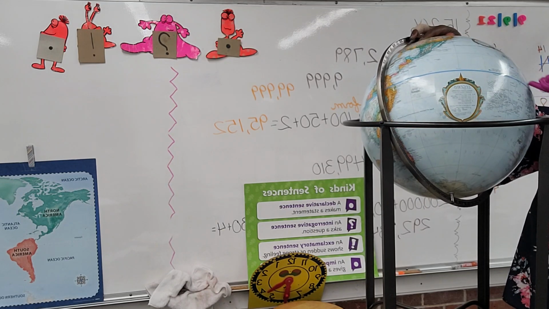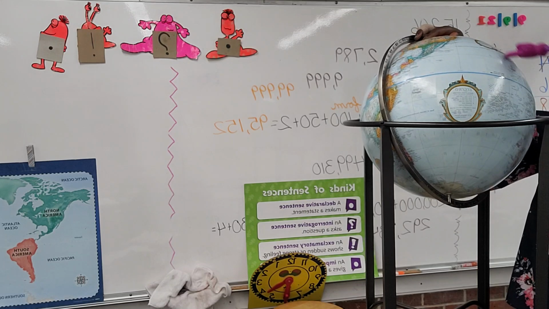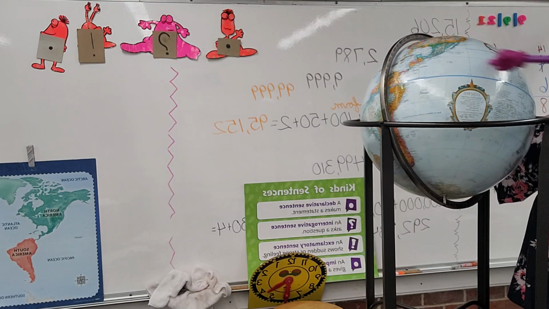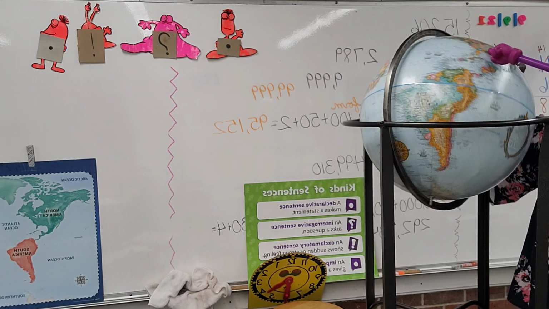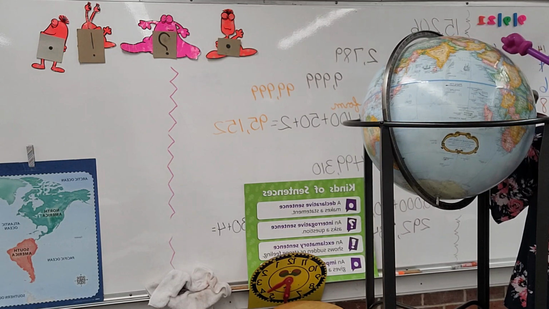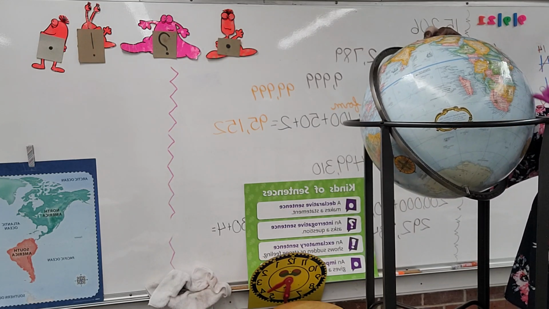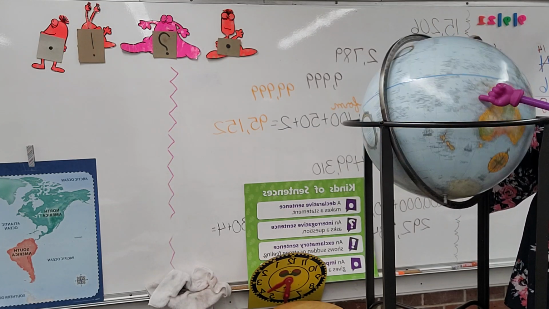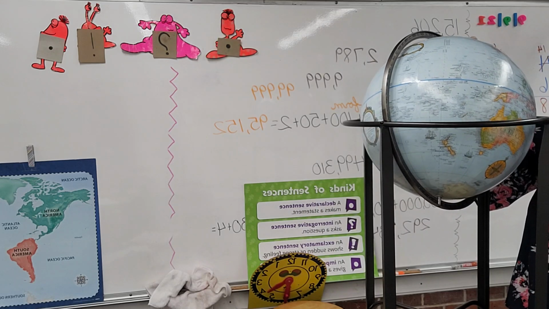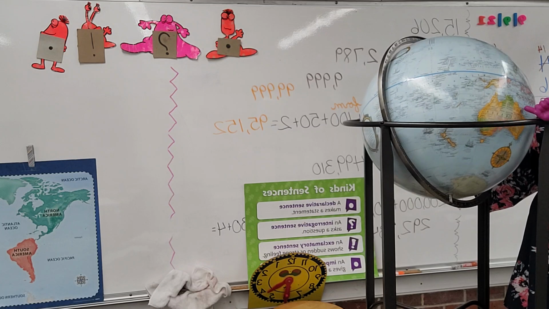The equator, right? Our equator. And so above the equator, what is this whole part called? Do you remember? All of this up here, all the top, is called the northern hemisphere, remember? And down here is the southern hemisphere. So above the equator is the northern hemisphere, below the equator is the southern hemisphere.